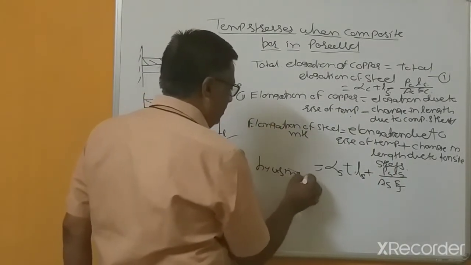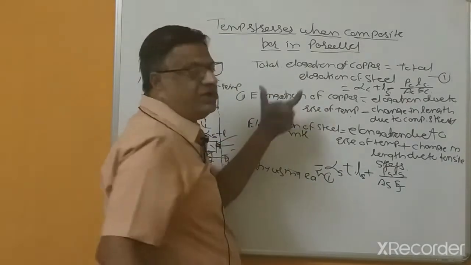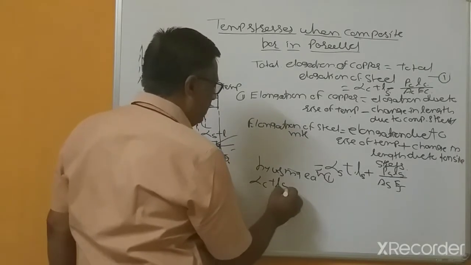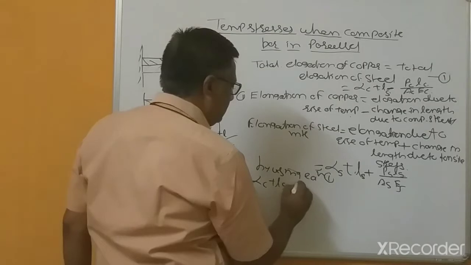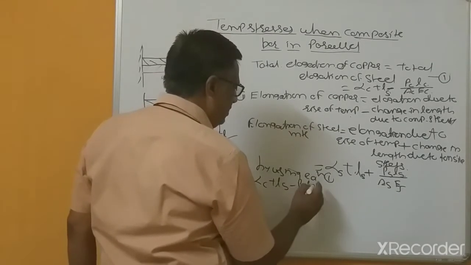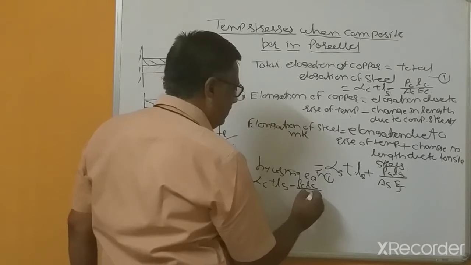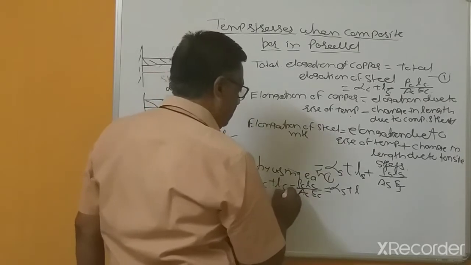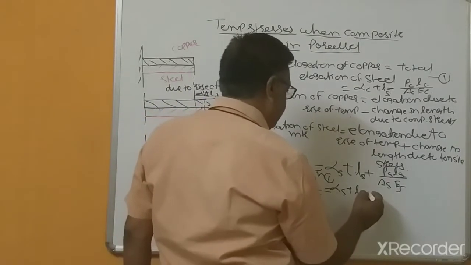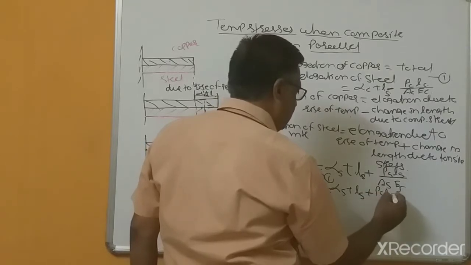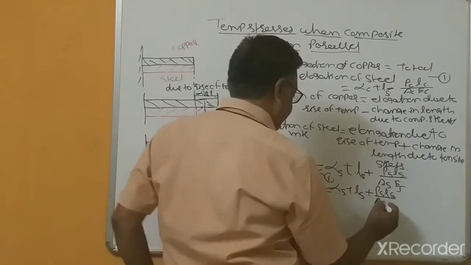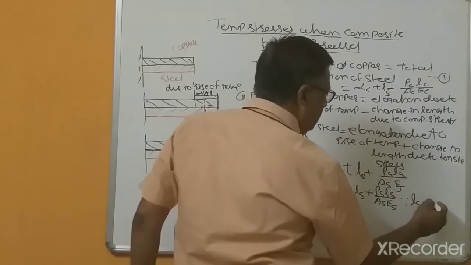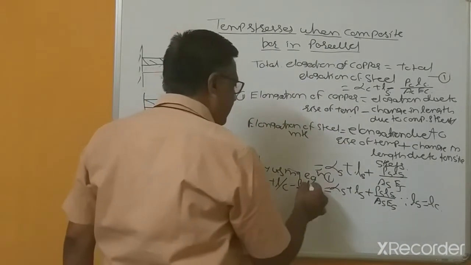By using the first equation, total elongation of the copper is equal to total elongation of the steel. So alpha C T L C minus P C L C divided by A C E C equals alpha S T L S plus P S L S divided by A S E S. Since L S equals L C, this will get cancelled.